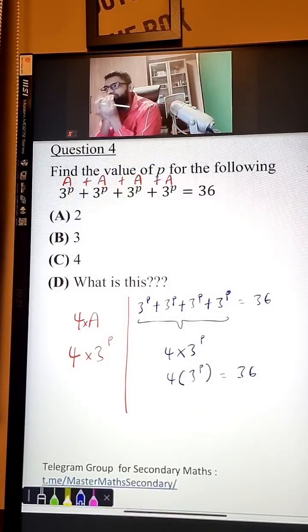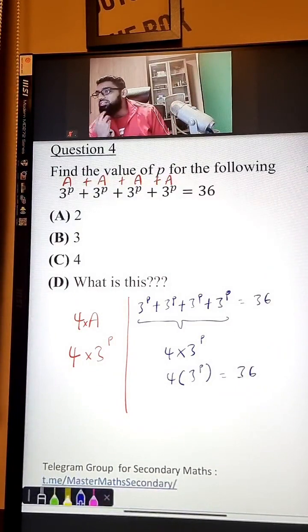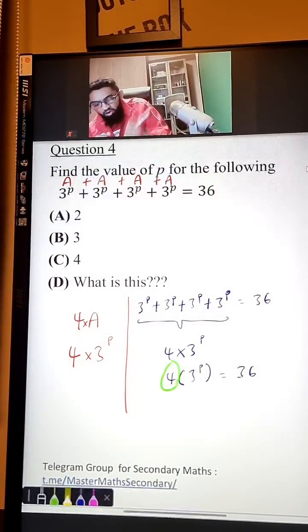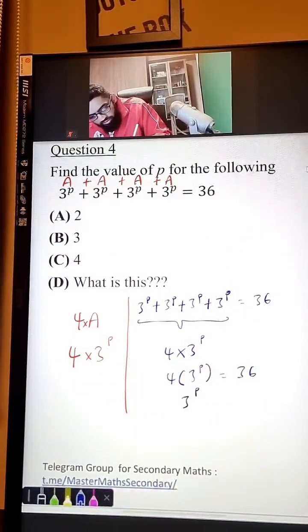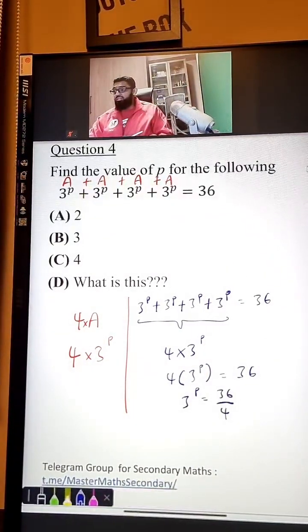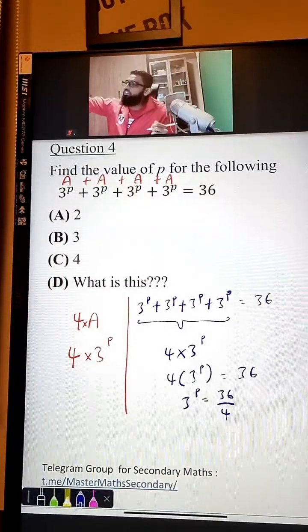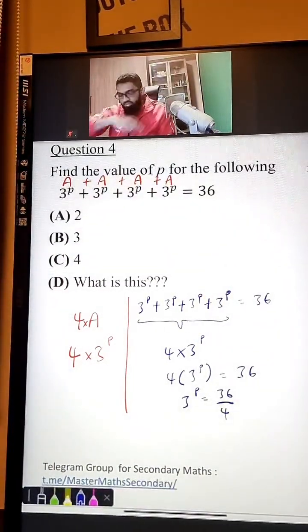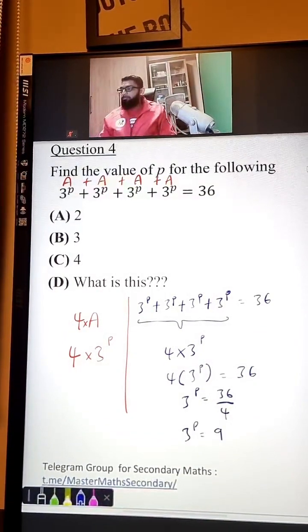Okay? And now we want to find P. We want to solve for P. How to solve for P, guys? Remove the 4. How to remove the 4? 3 to the power of P is equals to 36. Divide by 4. All of you should do this, right? Divide both sides by 4. Fantastic. Divide by 4, divide by 4. You just bring the 4 to the other side. Okay? So 3 to the power of P is equals to 9.